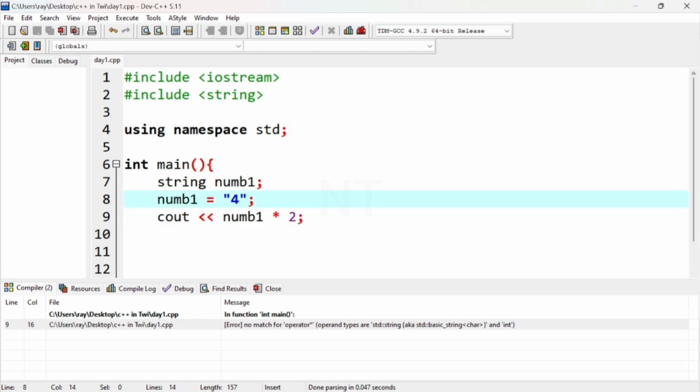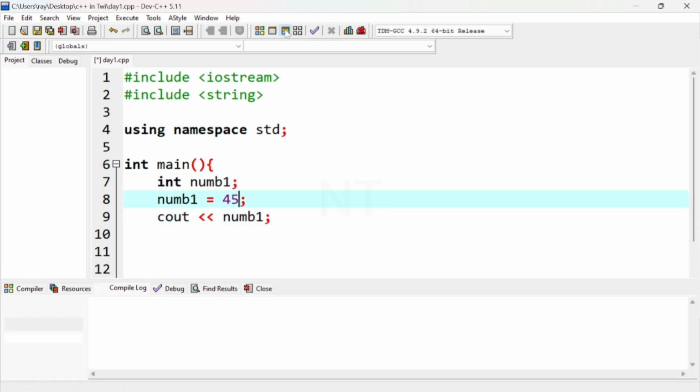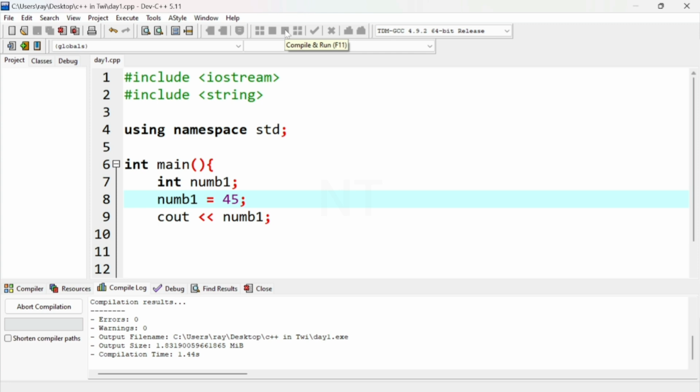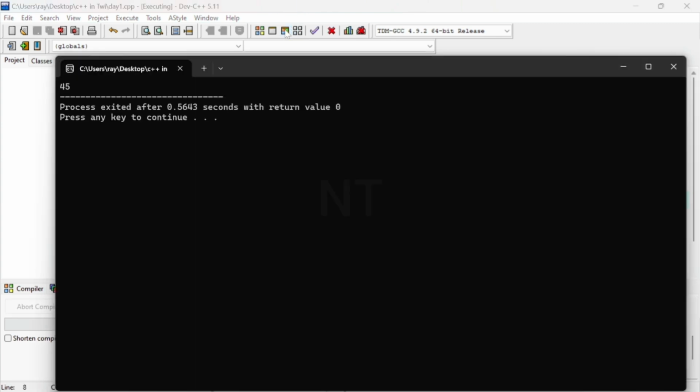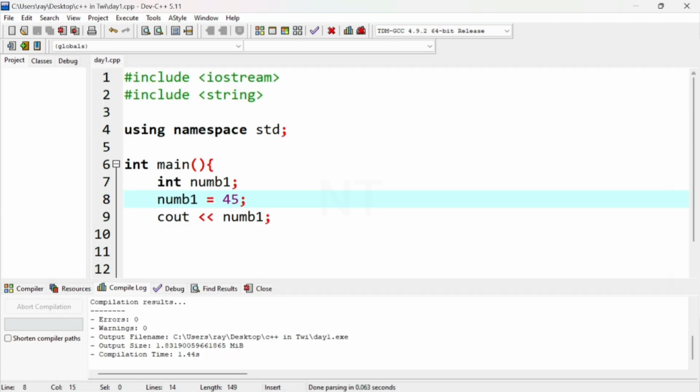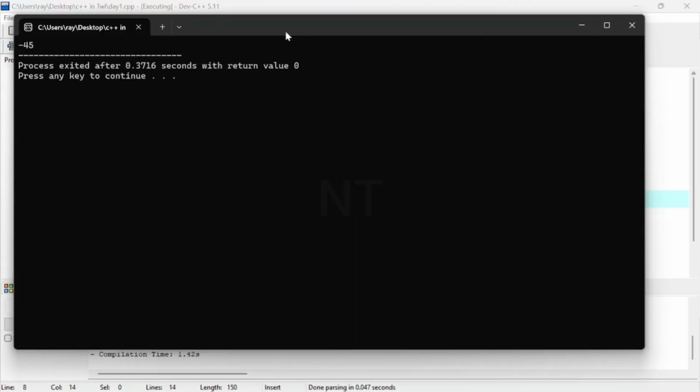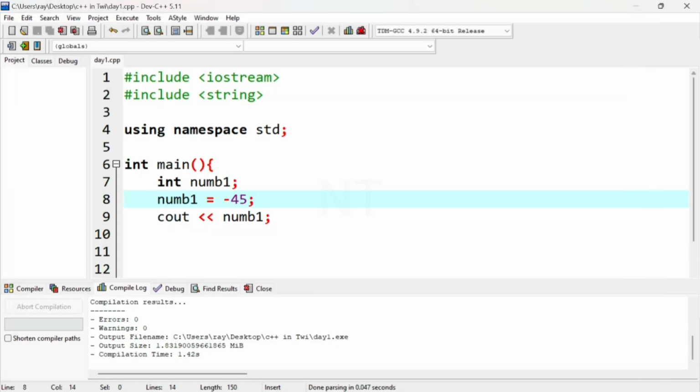Just need to maintain the integer. I need to get 45. Alright, so integer is working. So know that integer is only for negative and positive whole numbers. If I say -45, I need to get -45, right? So negative and positive whole numbers, that's for integer. And here we have float. Float stores numbers, but numbers with decimals.